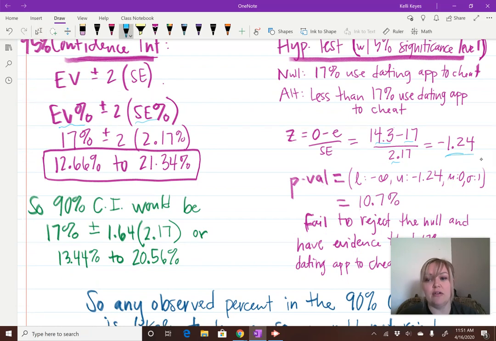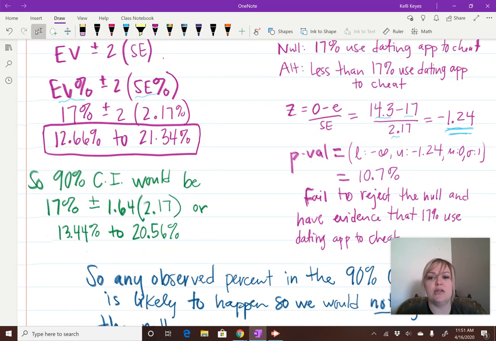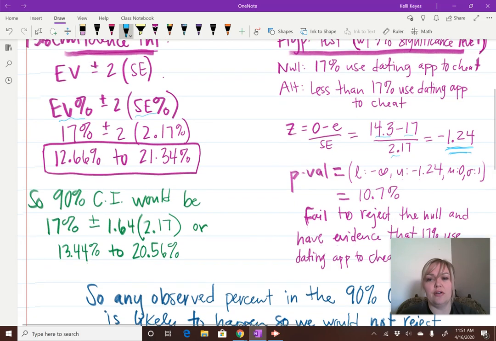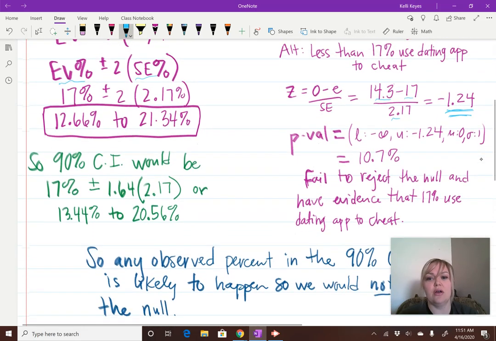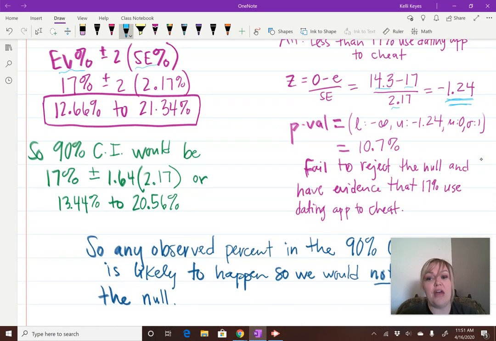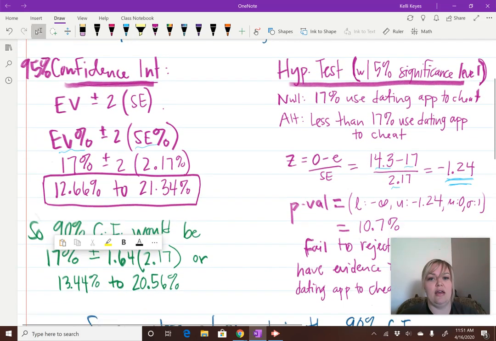So the probability of observing this or more extreme, and that is 10.7% of the time. So that means we are going to fail to reject the null and have evidence that 17% use it to cheat because we have evidence supporting the null.